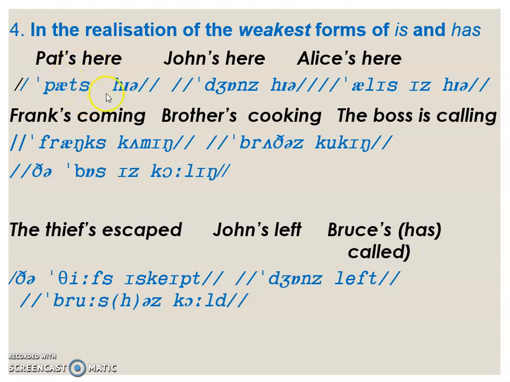The weak form of the verb to be is realized as a voiceless sound because t is voiceless too. John's here. In this case, it's realized as a voiced sound because n is voiced. And in Alice's here, it's realized as an extra syllable iz because the previous sound is a sibilant.